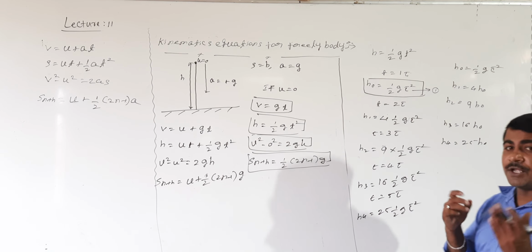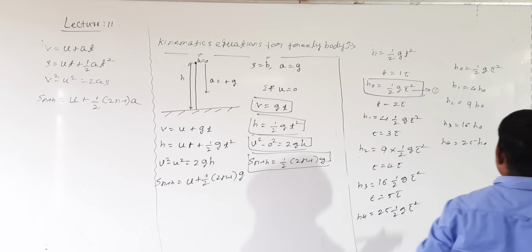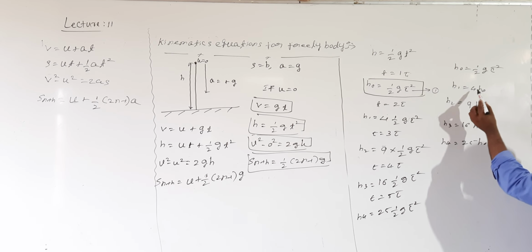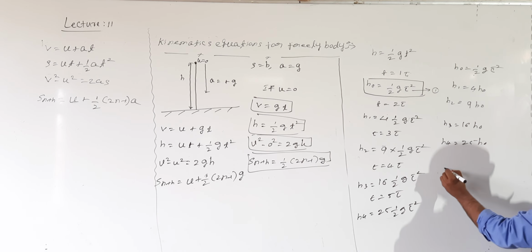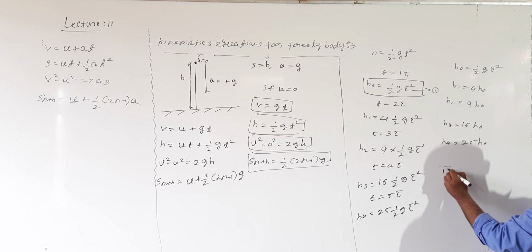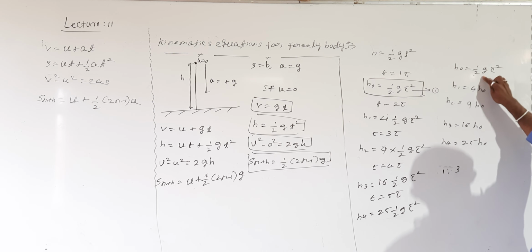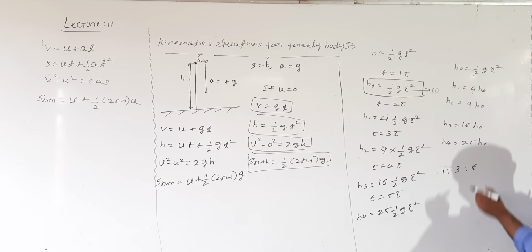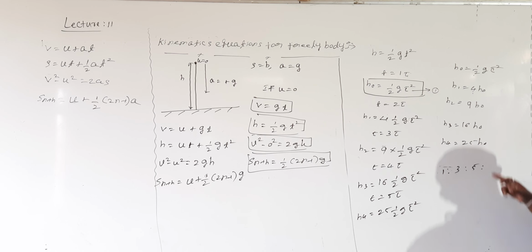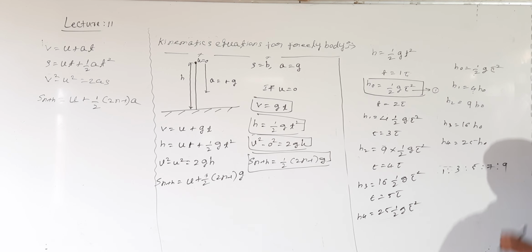Then, what is the ratio of the height in time interval? What are the ratio of height here? See here, directly here 1 is there. 4 minus 1, that is 3. 1 is there. 4 minus 3? No, 4 minus 1, that is 3. Right. 9 minus 4, how much? 5. 16 minus 9, how much? That is 7. 25 minus 16, how much? That is 9.